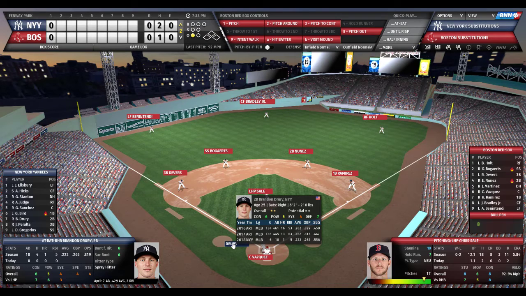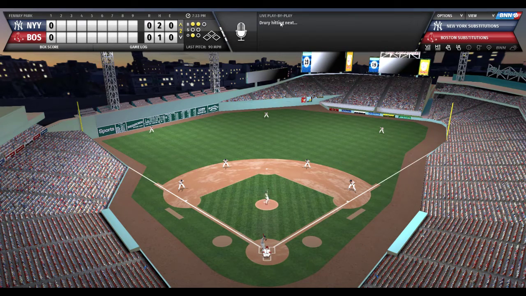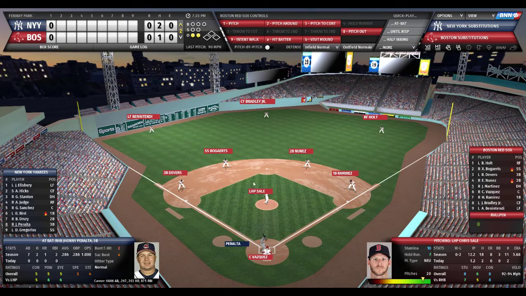Drury on this simulation, .222, 1 home run, 5 RBIs, very good contact hitter, 7 out of 10, 6 out of 10 power, 3 out of 10 eyes, so you can get him to chase. Let's try a little pitch around with Chris Sale, with Drury at the plate. Vasquez sets the target. Sale is ready to rock and roll. Here is the pitch. And Drury goes the other way. On the run is Brock Holt, and he makes the catch right up against the stands. 2 down. Nice play by Brock Holt, playing for the slumping Mookie Betts.